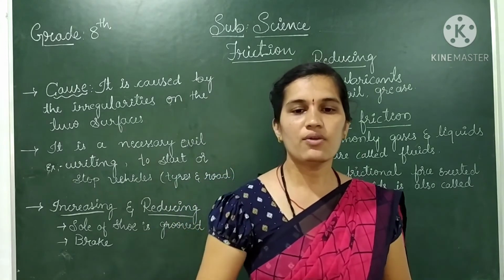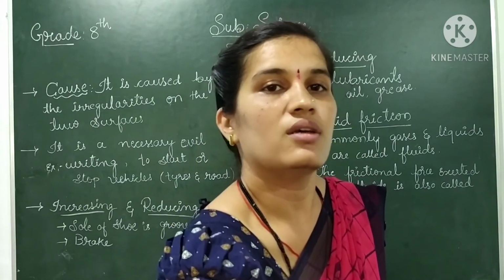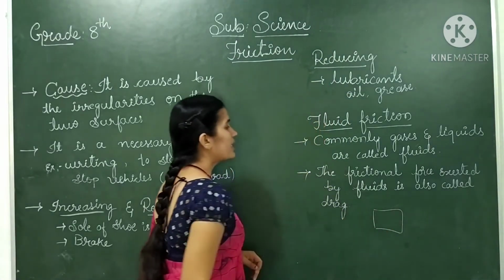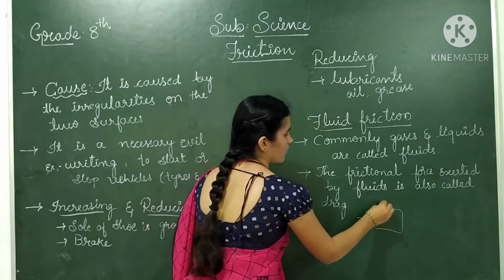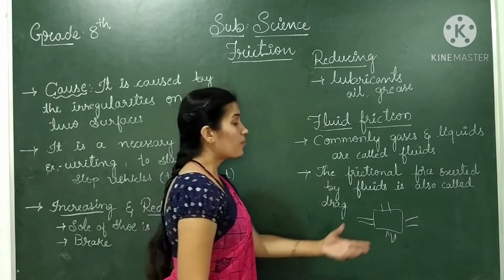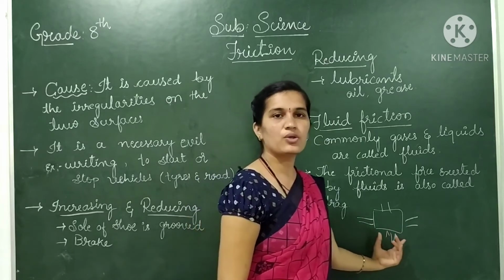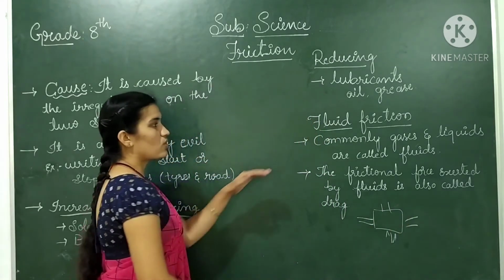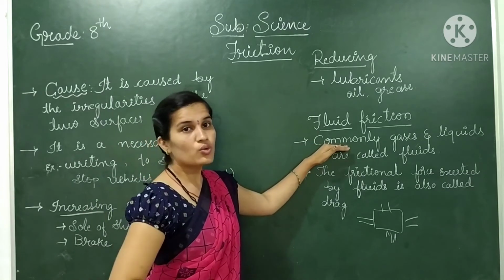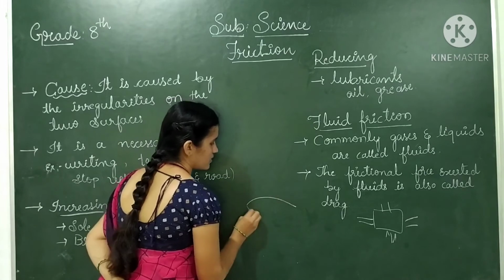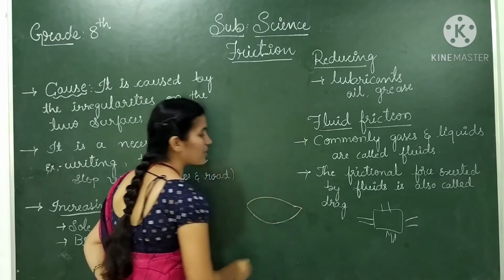You just see, if a vehicle is in square shape, it offers friction on all sides. We cannot move easily by using square shaped vehicles. So the vehicles which we use to move in fluids have a streamlined body.